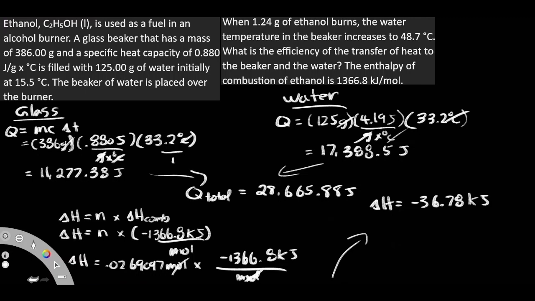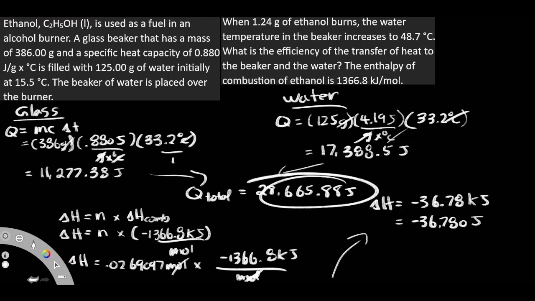Now I can't do anything in kilojoules. I need to make it into joules. So I'm just going to change this into joules. So I get negative 36, okay? Move this 3 decimal places, 1, 2, 3, okay? So I get 780 joules. So this is the amount of energy that got released, right? 36,780 joules. And it's supposed to be that amount into our Q, right, our surroundings.